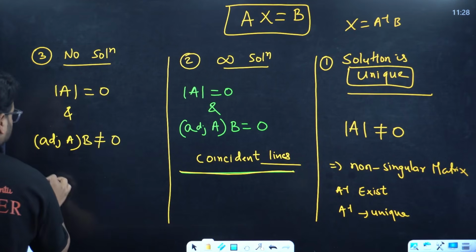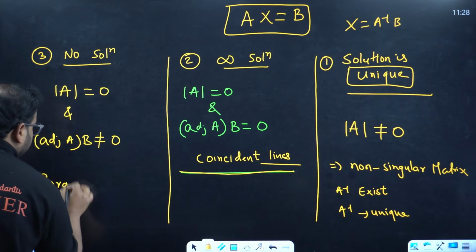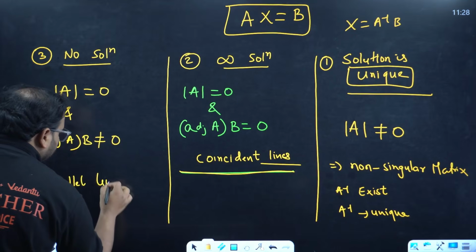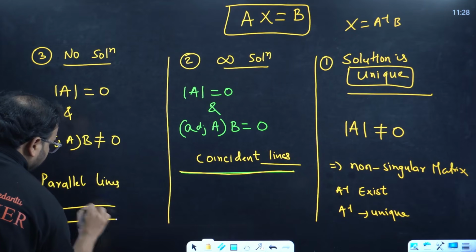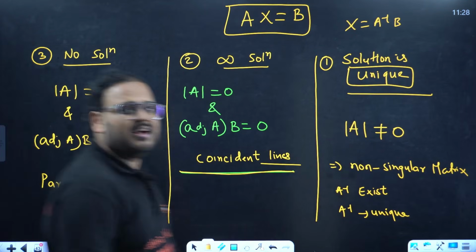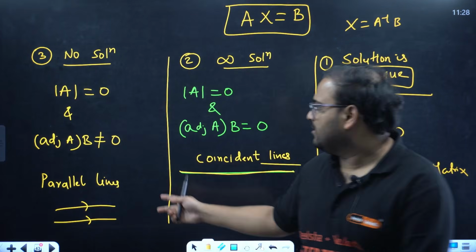This is going to be what? Usually we write this as parallel lines. Means lines are parallel. It will never meet. So it will be no solution.